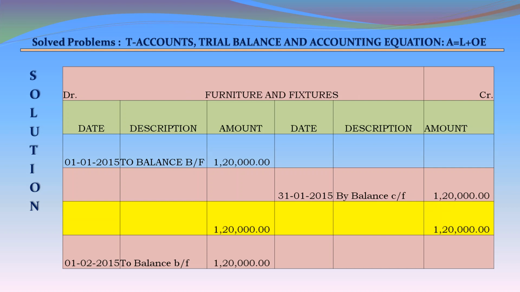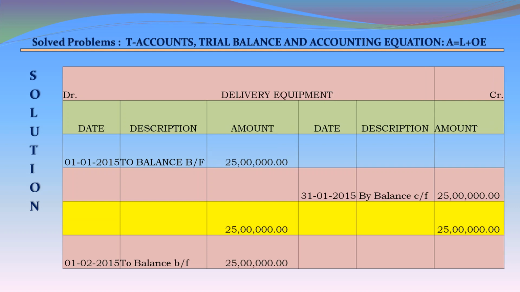Furniture and fixtures account on the debit side, 1st January 2015, to balance brought forward 120,000. On the credit side, 31st January 2015, by balance carried forward 120,000, and on the debit side, 1st February 2015, to balance brought forward 120,000 for the month of February. Delivery equipment account on the debit side, 1st January 2015, to balance brought forward 2,500,000. On the credit side, 31st January 2015, we are closing the account by balance carried forward 2,500,000, and again on the debit side, 1st February 2015, to balance brought forward 2,500,000.